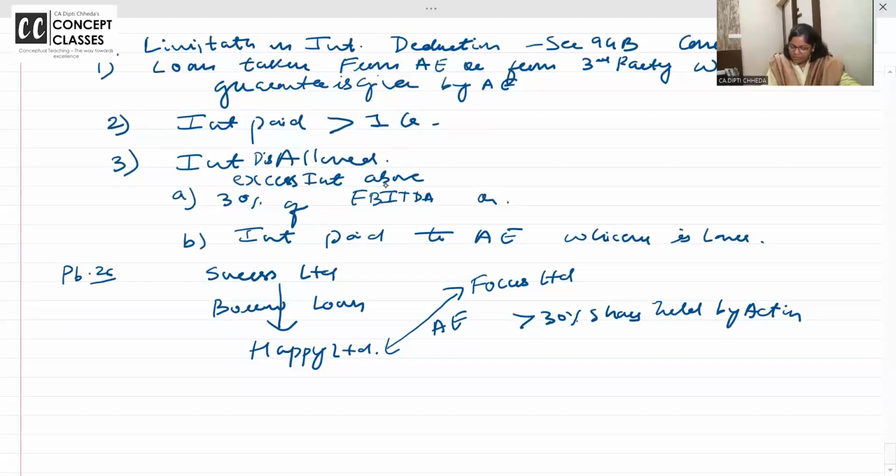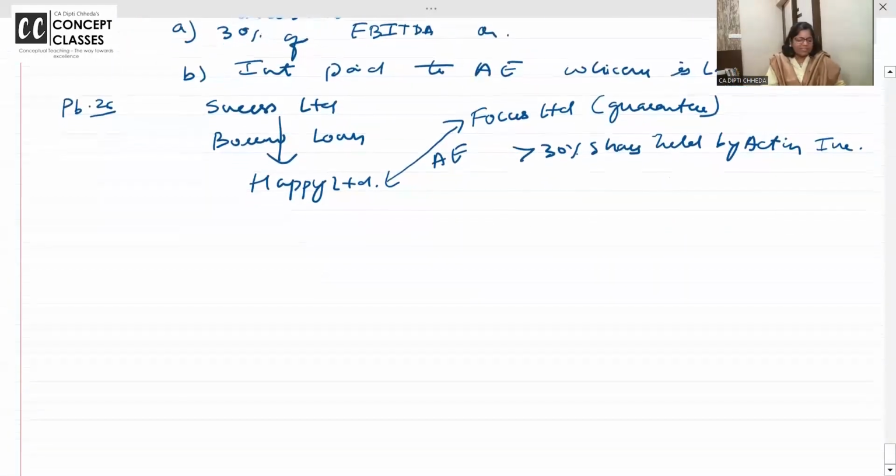और फोकस लिमिटेड कौन है? गारंटी दे रहा है. Who is giving the guarantee? Focus. I have taken loan from Success. Guarantee is given by Focus. Focus and Happy are indirectly associate enterprise because 30% of the shares are commonly held by Action Incorporation. समझ में आया? So in short, I have not taken loan from my associate enterprise.